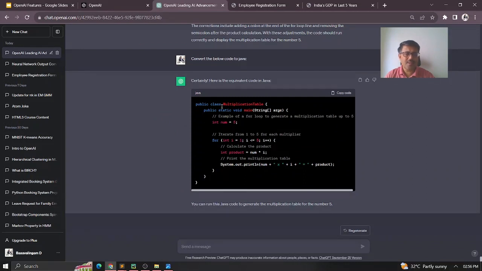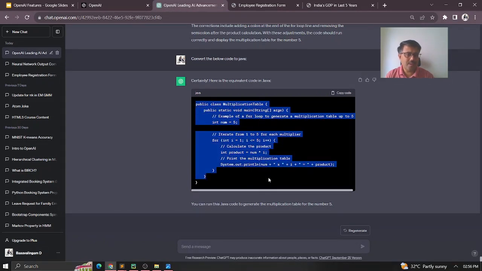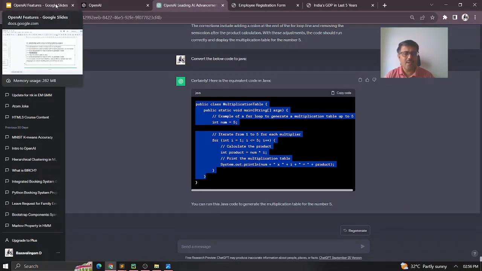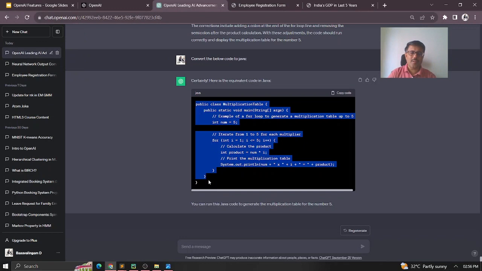In Java, it is giving it here. So whatever I gave, the equivalent Java version, I'm getting it here. Okay, so like that, it is easier to do. And suppose you are familiar with one particular language, you can do the same thing in multiple languages as well.